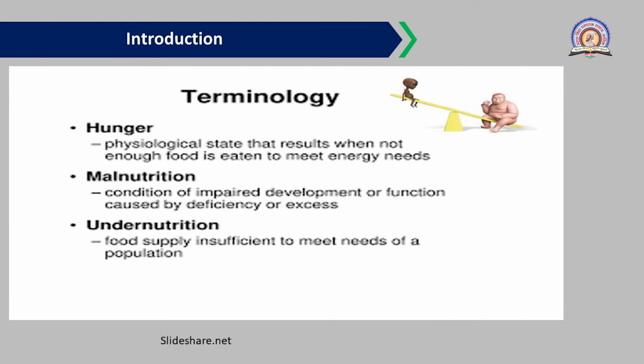Let's start the topic with the introduction of malnutrition. Actually, there are three terminologies given here. First is hunger, second is malnutrition, and third is undernutrition. But there is no real difference between these because they are interconnected to each other. How are they interconnected? Because nowadays whatever we are living for, that is only because of hunger, or to fulfill the need of hunger.